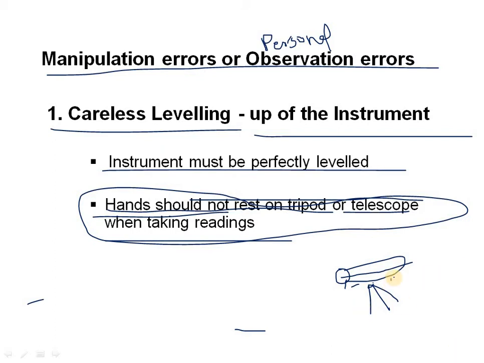And if the tripod stand moves even 1 mm, we have to do the whole process again, that is the temporary adjustments: setting up, leveling up, centering and bubble, and focusing the screw.